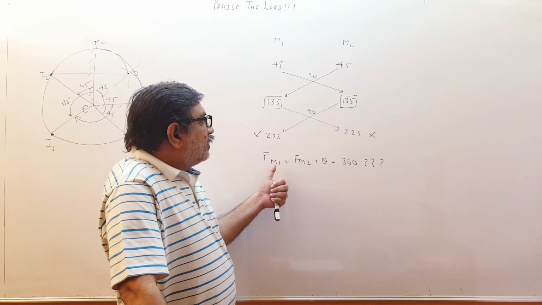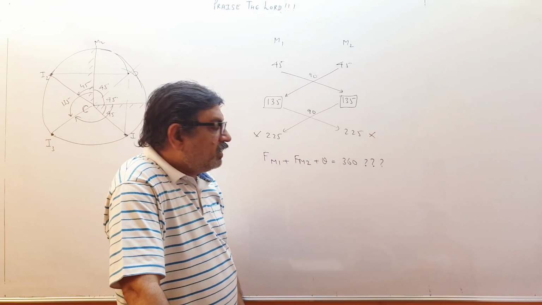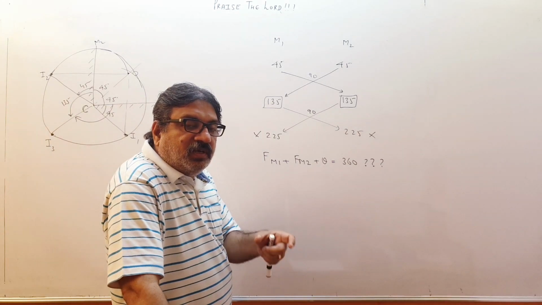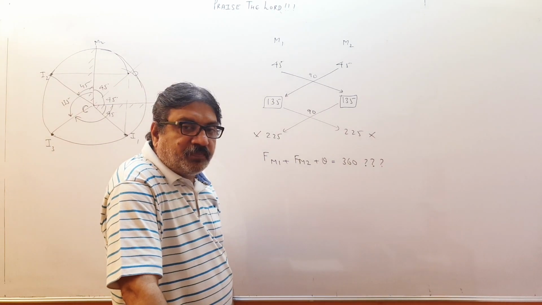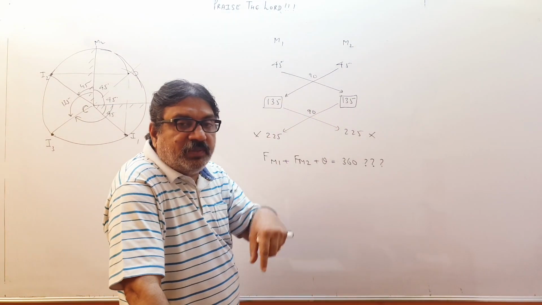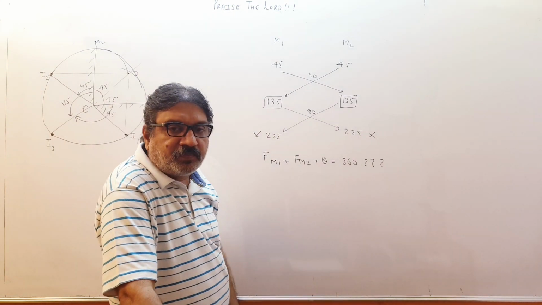So the final image due to the first mirror is 135, here also 135. 135 plus 135, 270. 270 plus 90, 360. Yes, that is 360. That means the last two images are coinciding. And therefore we don't consider them as two different, we consider them as only one image, and therefore three images will be formed. Please understand in depth.